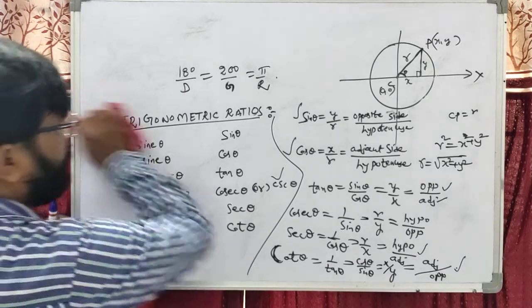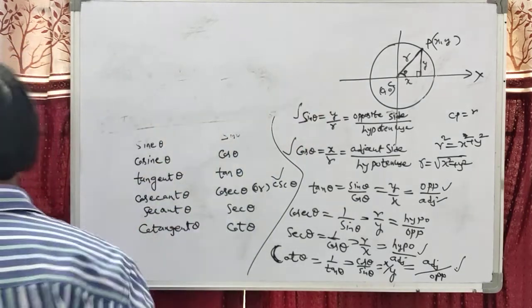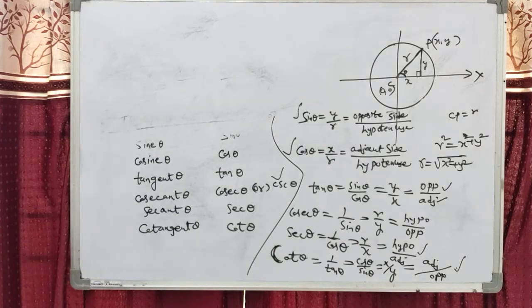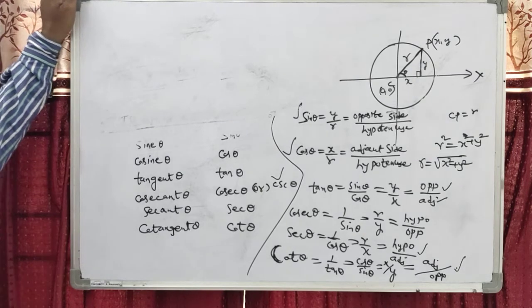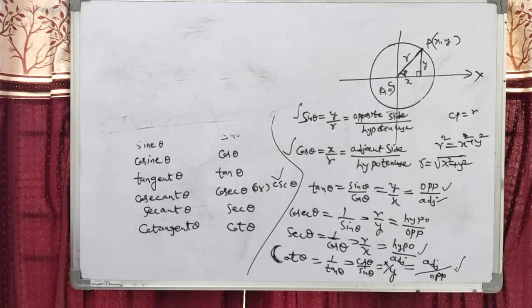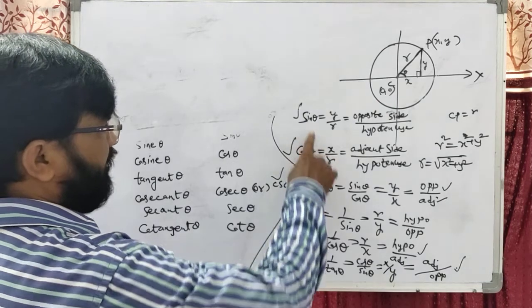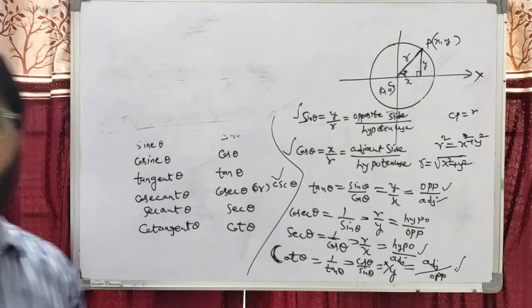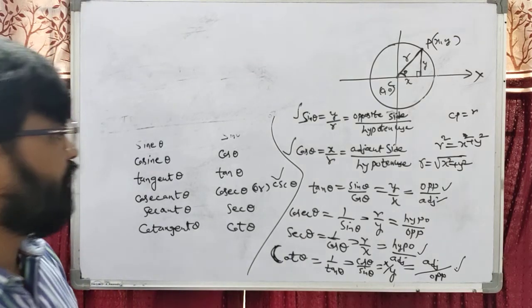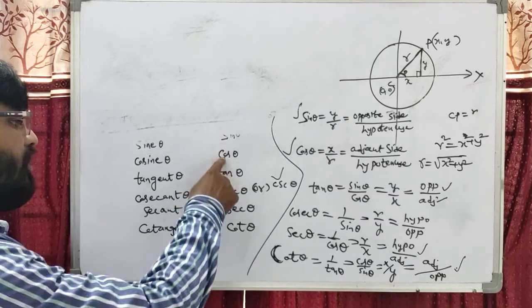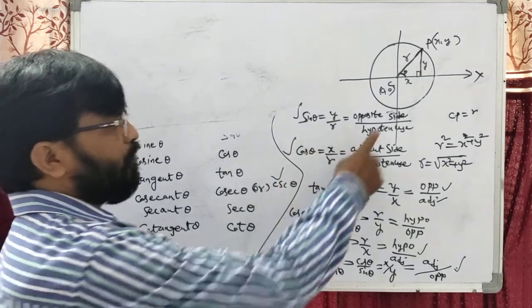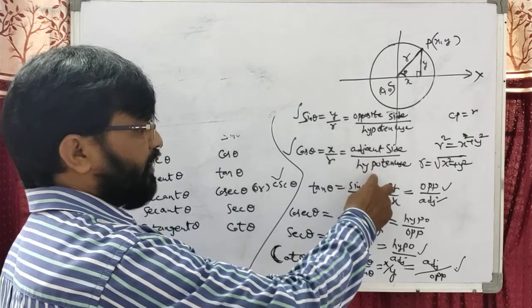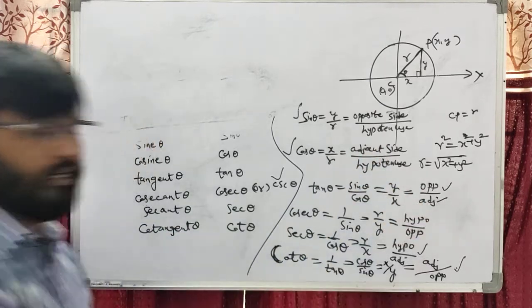Okay students, the definition of the sin theta is opposite side by hypotenuse, that means y by r. Cos is x by r, tan is y by x. In trigonometry, the major role of the ratios is only sin and cos and tan. Sin, cos, tan, cosecant, secant, cot are called the trigonometric ratios, but the major role is only sin and cos and tan. Those are opposite side by hypotenuse, adjacent side by hypotenuse, and opposite side by adjacent side. Okay students?